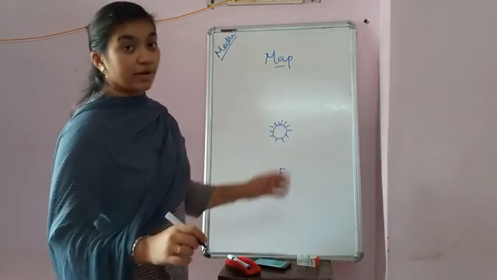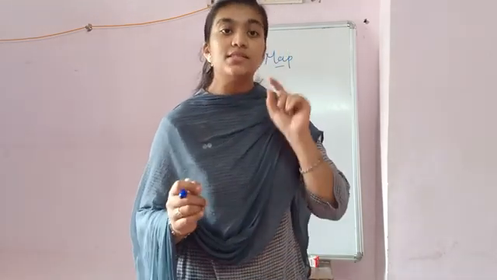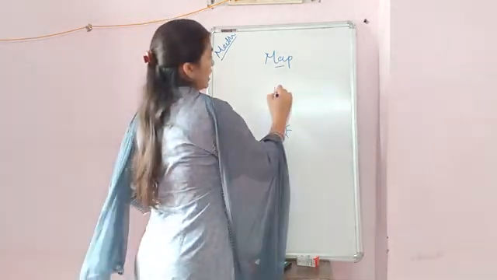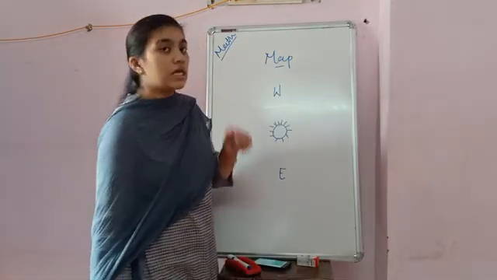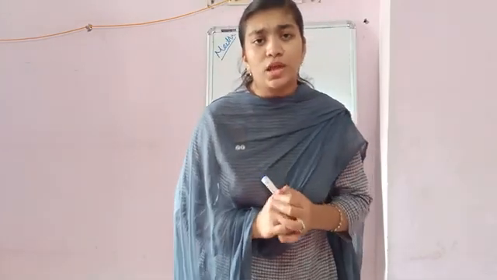So you can find out the east easily. If you find out the east, you know that west is totally opposite of the east. Sunrise means the east, sunset means the west. Rise in the east and set in the west. East, west. How can you find out the north and the south?